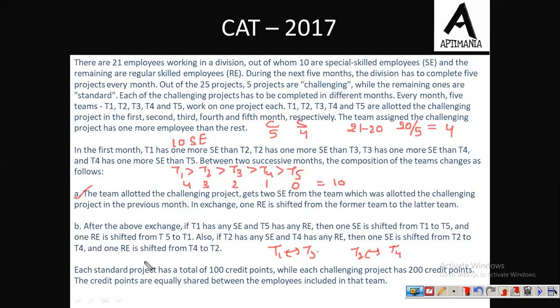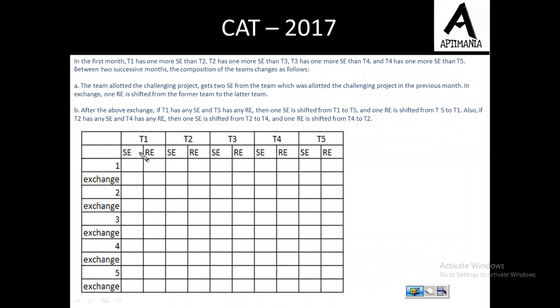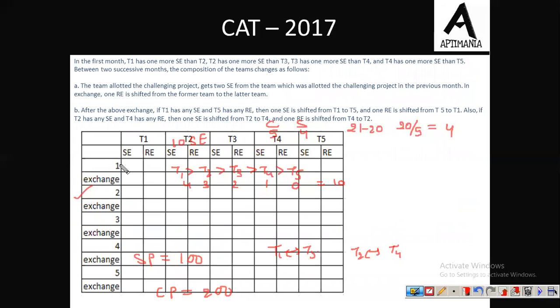Now each standard project has a total of 100 credit points, whereas a challenging project is of 200 credit points. So all this was the information that was given to us. Now let us try to solve this out. Let us see how to do this question. Okay. So first of all, let us try to fill this table. So in the first month, we know that team 1 is the one facing the challenging project. Fine. So their number of SEs we already know.